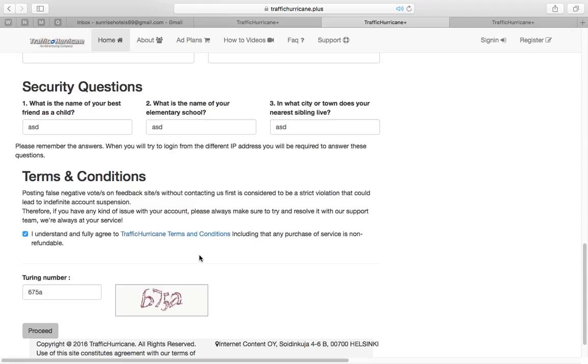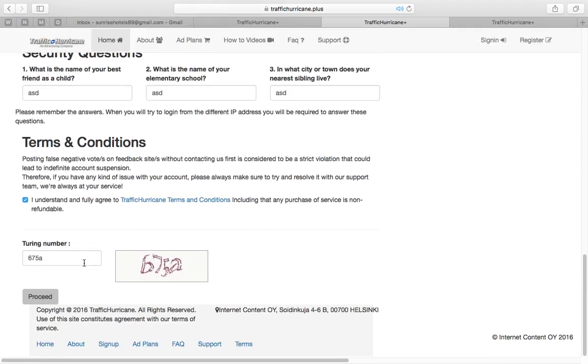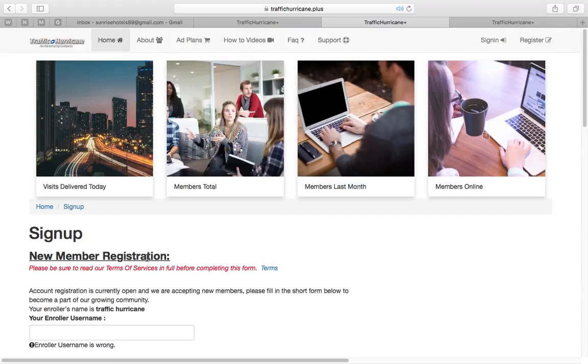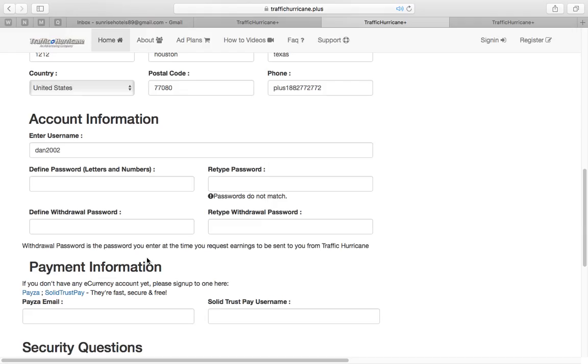Terms and conditions, please read our terms and conditions here and check the box, then you're ready to proceed. What you need is the turning number. Put this turning number here, then proceed. Let's do this. Now, here we go.